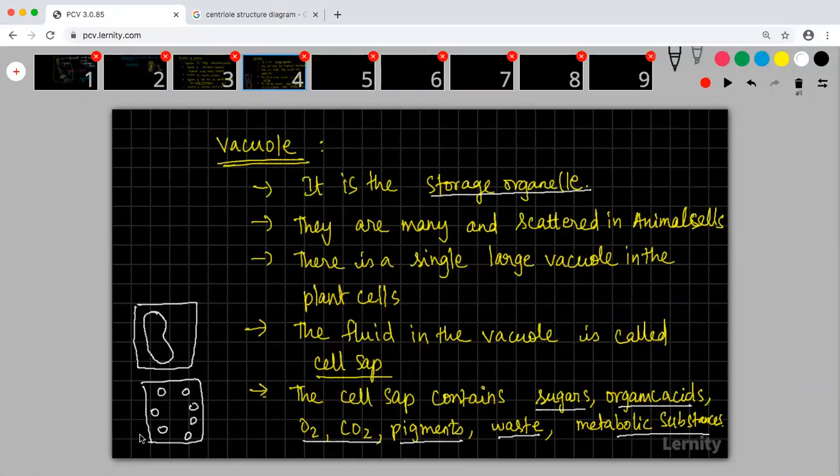Maybe it might have two, but usually it is only one large vacuole. And the fluid inside it is called the cell sap. Yes, it will be comparatively bigger than the nucleus.